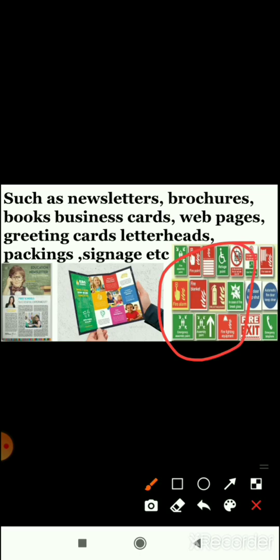Those who don't know what signage is, these types of signs are known as signage.